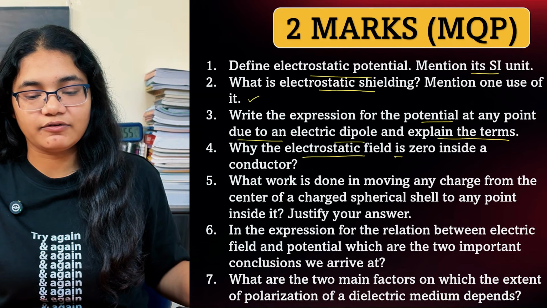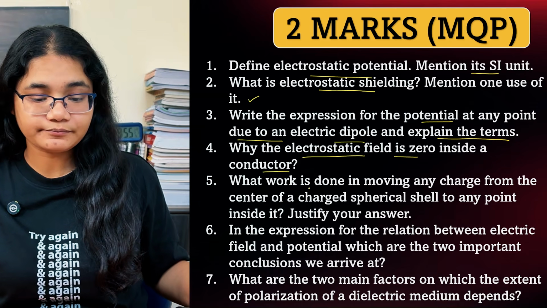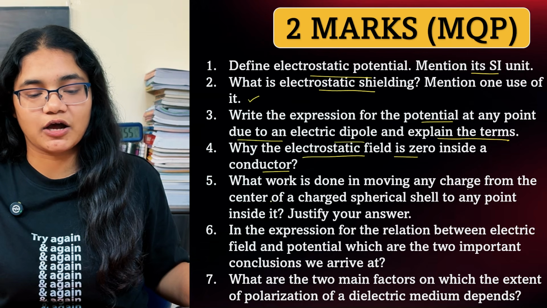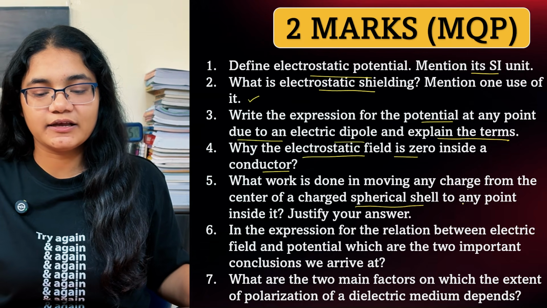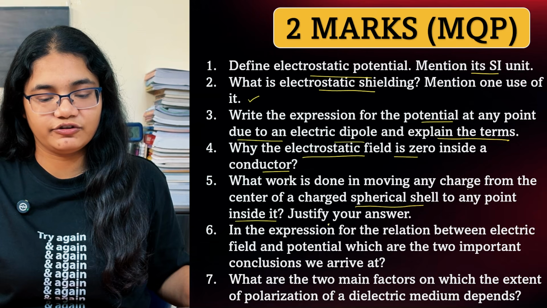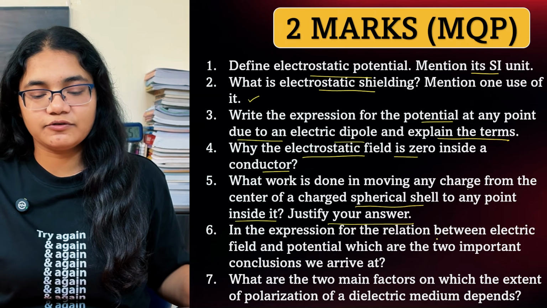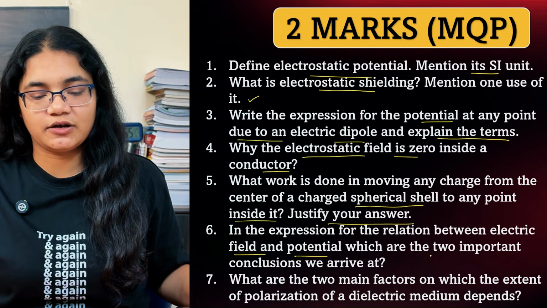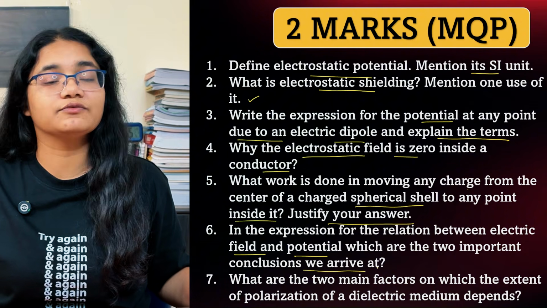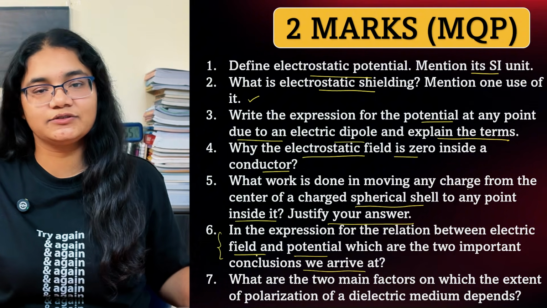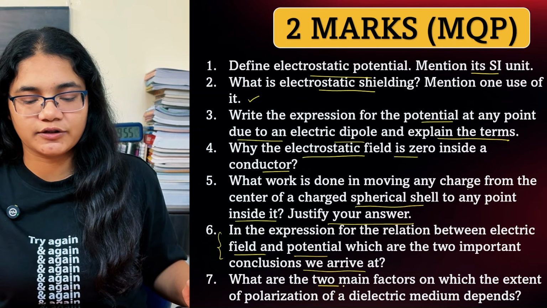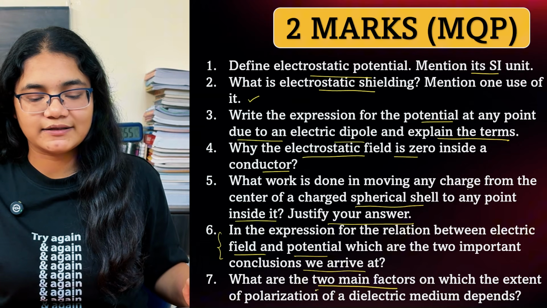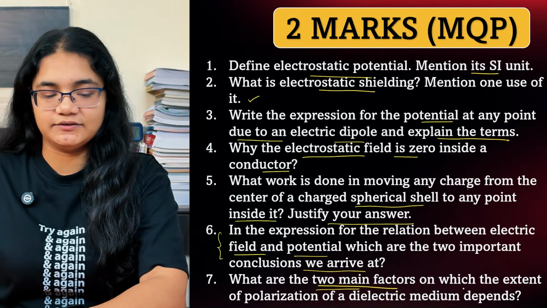Why is the electrostatic field 0 inside a conductor? What work is done in moving any charge from the center of a charged spherical shell to any point inside it? Justify your answer. In the relation between electric field and potential, which are the 2 important conclusions we arrive at? We have done this derivation, so you can easily answer this question. What are the 2 main factors on which the polarization of a dielectric medium depends?